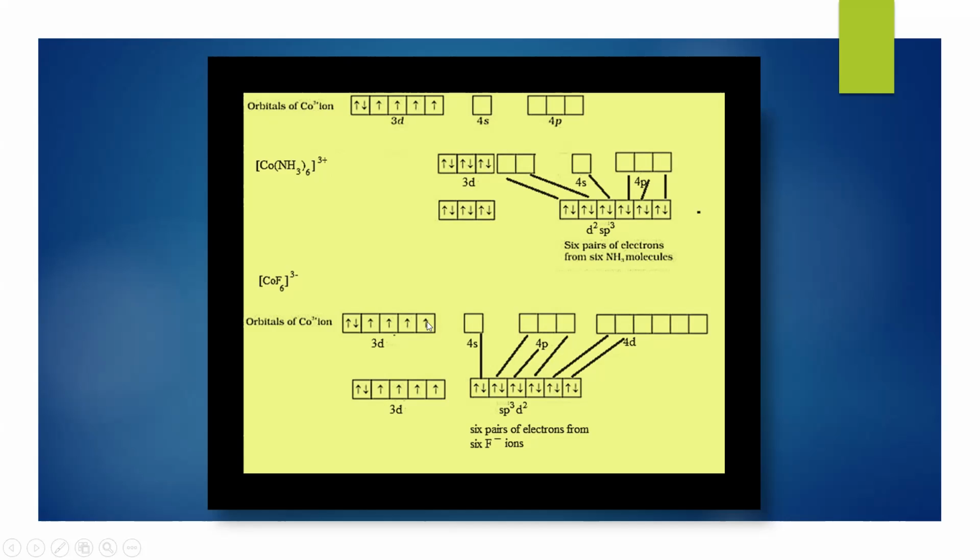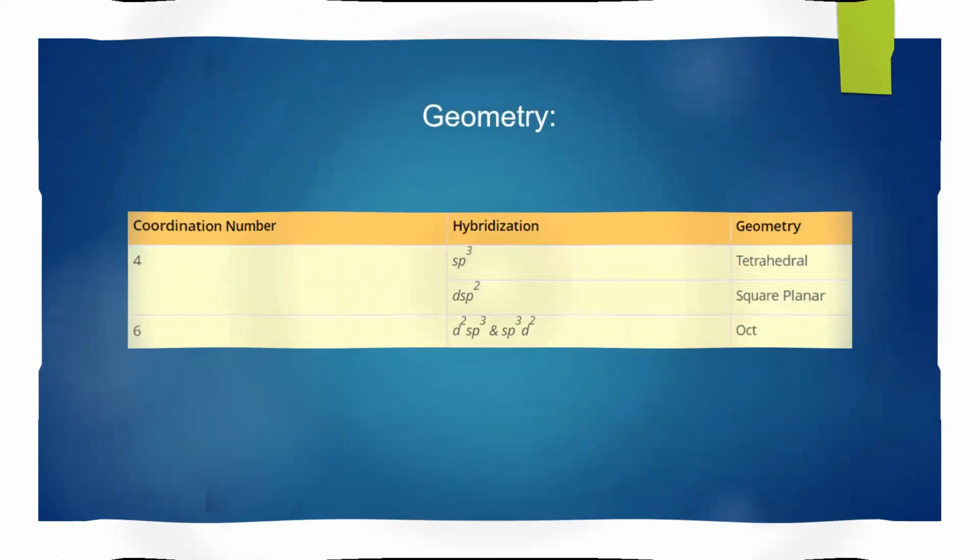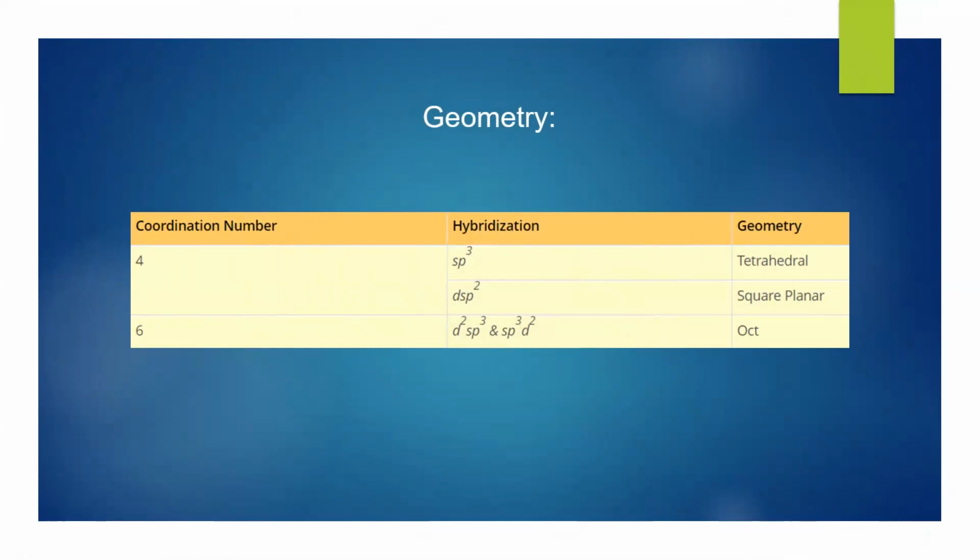Whereas fluorine is a weak ligand, so pairing does not take place in the 3d orbital, hence it undergoes outer orbital hybridization. So depending upon the hybridization, the geometry takes place, and vice versa.